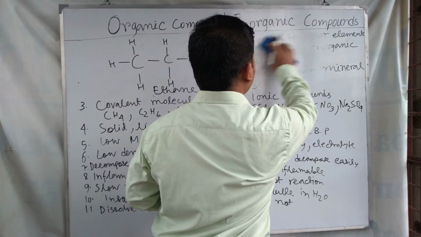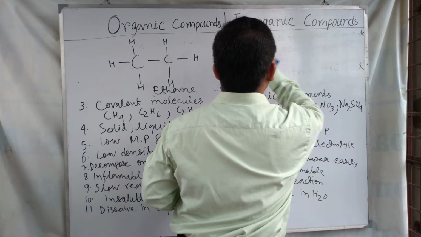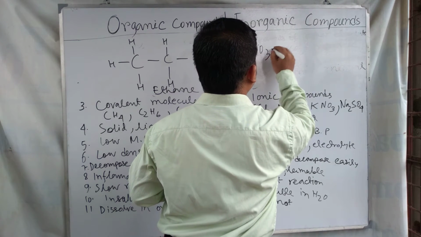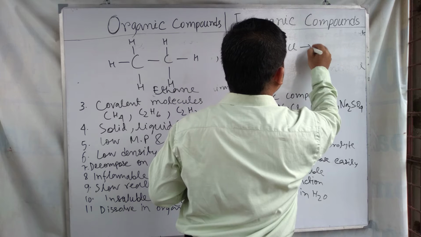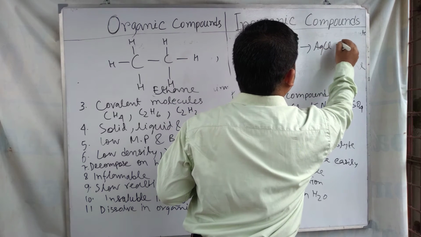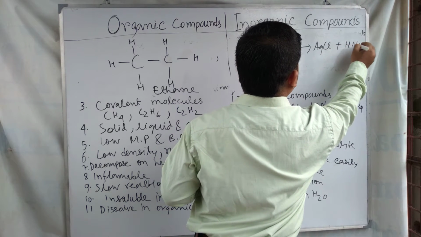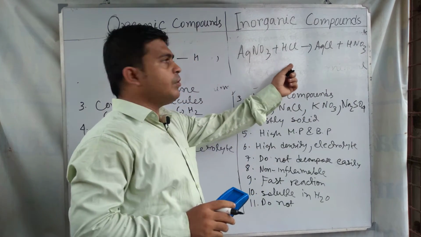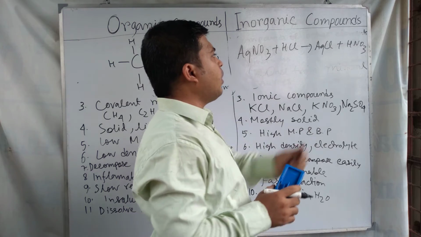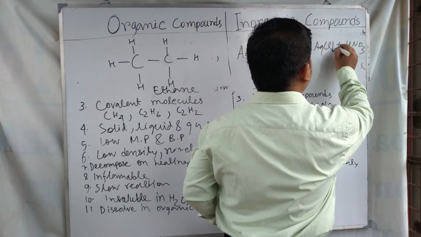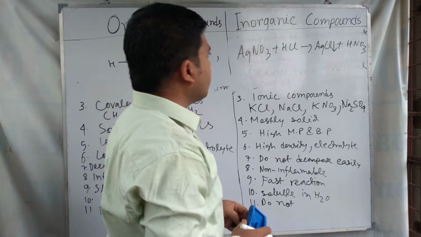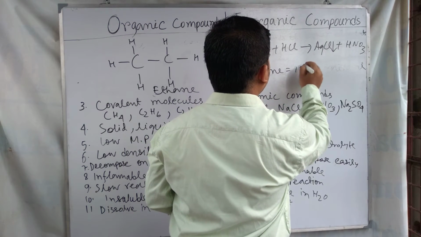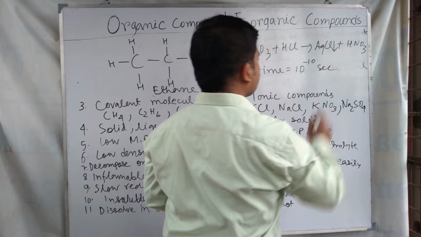Suppose we take AgNO3 with HCl. It will form AgCl plus HNO3, silver nitrate solution in HCl solution. So it will give a white precipitate of silver chloride and HNO3. This reaction time is equal to 10 to the power minus 10 second.